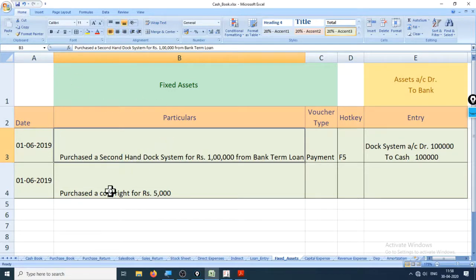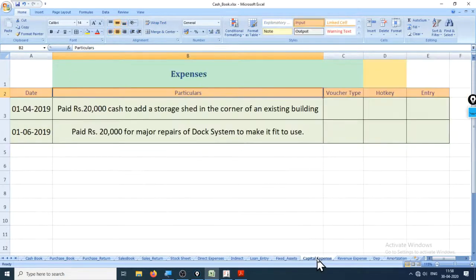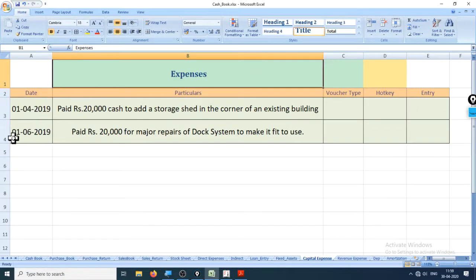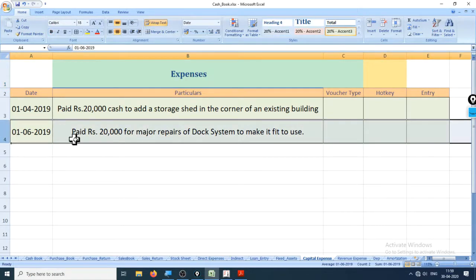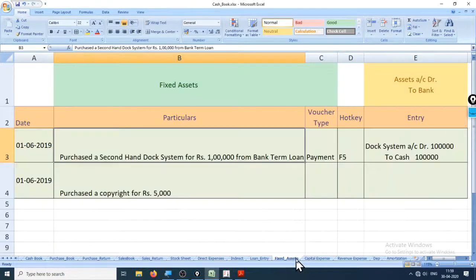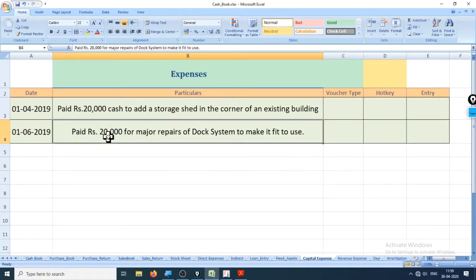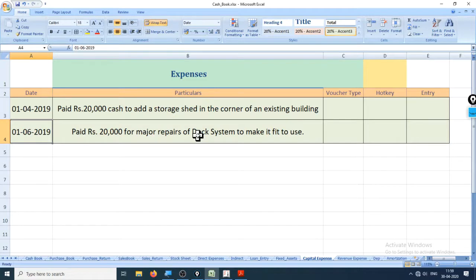This is a tangible asset, and let's move on to this sheet right now and see what it has for us. There are two types of expenses, capital and revenue expense, but we don't know which expenses are these and which are those. Hence let's see them. There are two entries of dock system. The first one is paid rupees 20,000 for major repairs of dock system to make it fit to use. As it was a second-hand machinery, we need to make it fit to use. That is why we need to incur this expenditure, and it looks like a one-time expenditure.